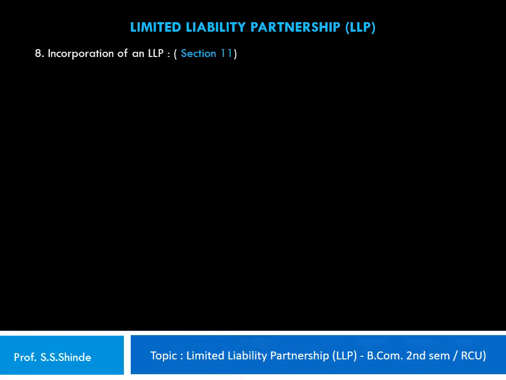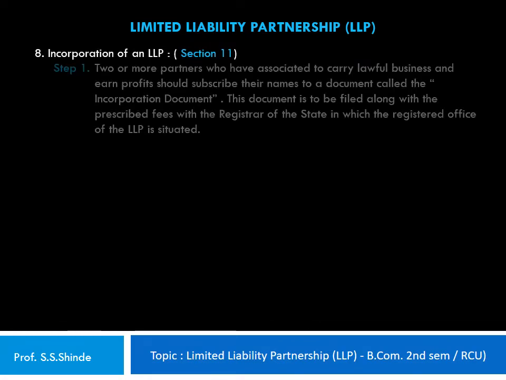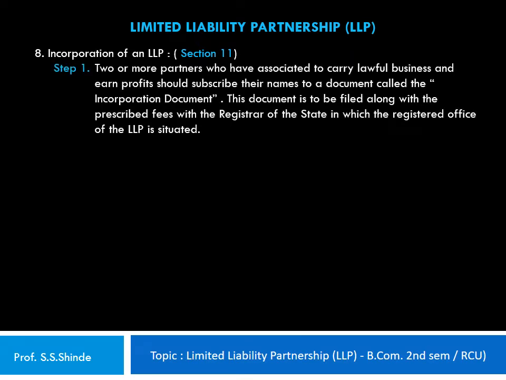Section 11 of the Act speaks about the incorporation of an LLP. The following steps are followed for the incorporation of an LLP. Step 1 specifies that 2 or more partners who have associated to carry on lawful business and earn profits should subscribe their names to a document called the incorporation document. This document is to be filed along with the necessary prescribed fees with the registrar of the state in which the registered office of the LLP is situated.